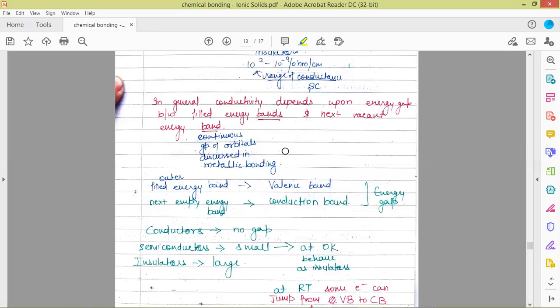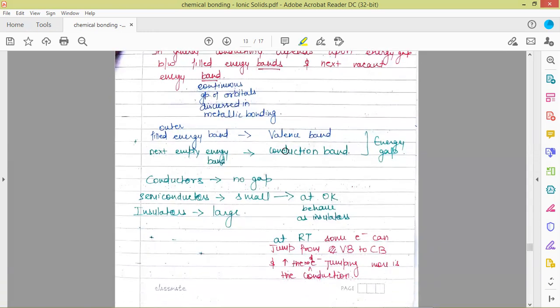In case of semiconductors, this gap is very small. At 0 Kelvin, these behave as insulators, but at room temperature, or at other temperatures, the energy gap becomes smaller and smaller.